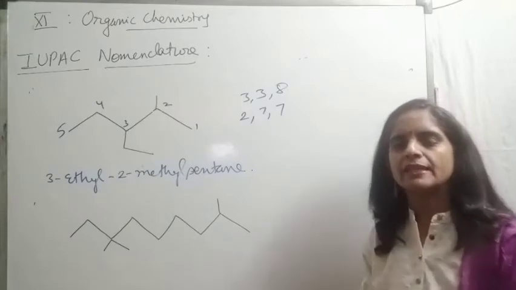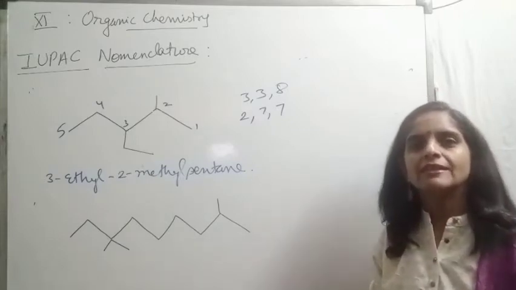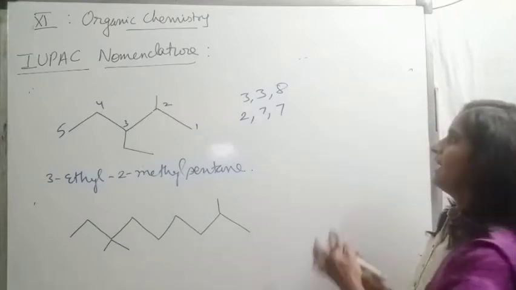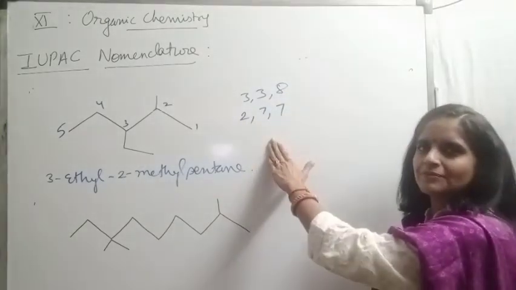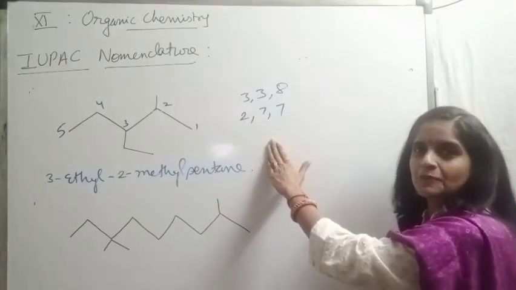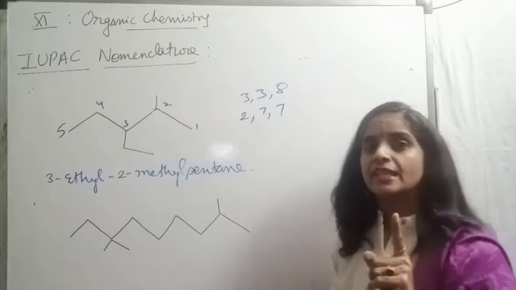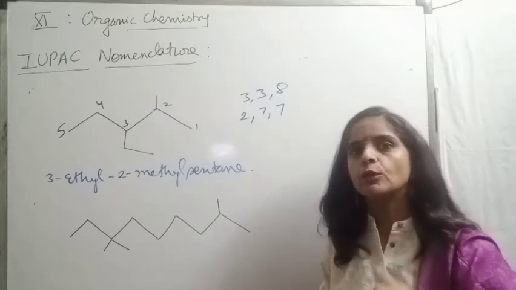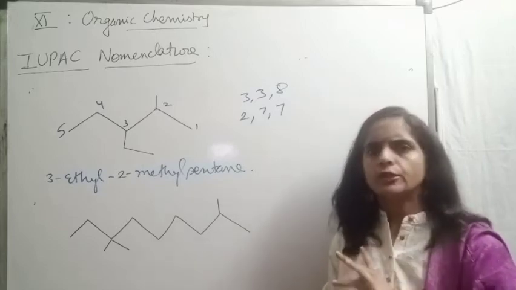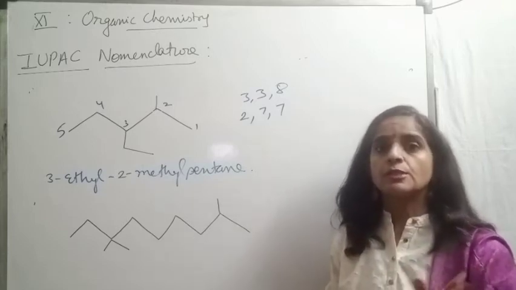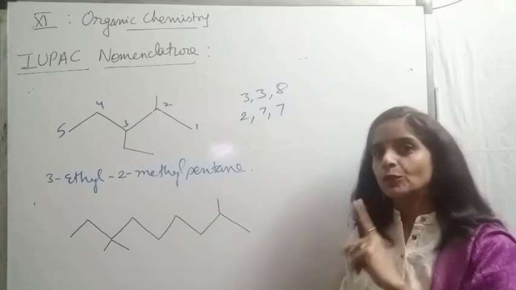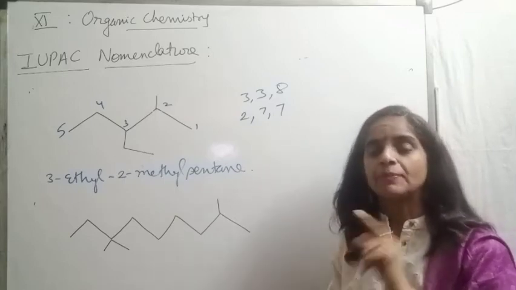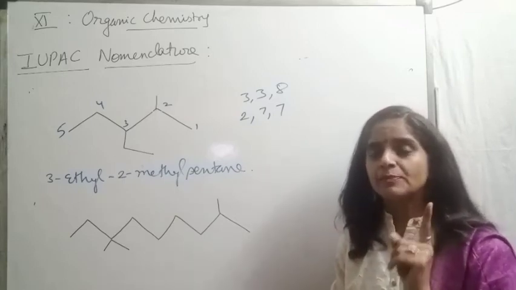Some of you might be saying that we will follow the lowest sum rule at these positions and these positions. No, my dear. No. Always check the first point of difference. This is preferred over the lowest sum rule. No need to add the positions. You can find here that the lowest sum rule is not applicable. Children, please be very careful.